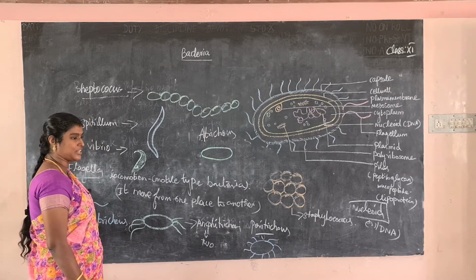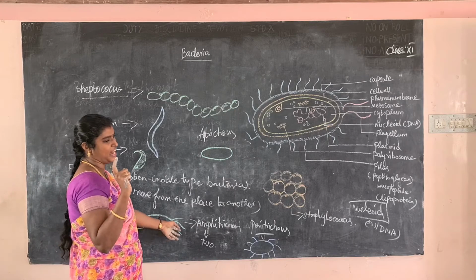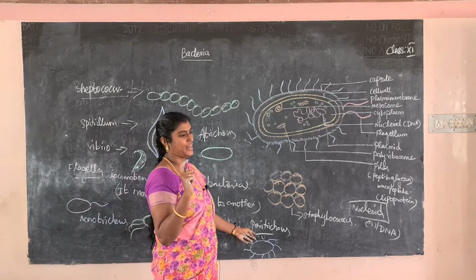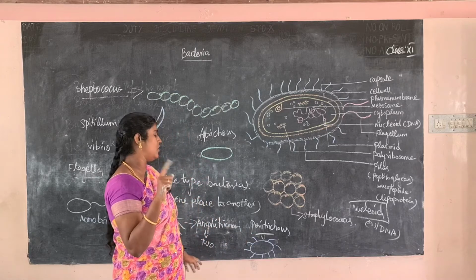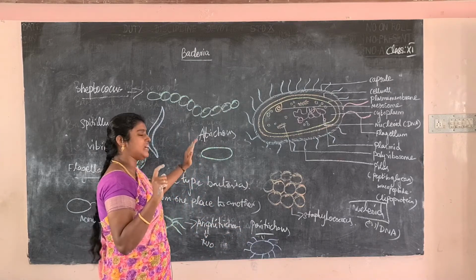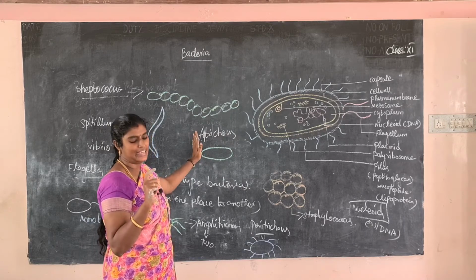What are the types of flagella? First one, monotrichous, where only one flagellum is present. Next one, amphitrichous, where flagella are present on both sides. That's called amphitrichous. Next one, peritrichous. What is the meaning of peritrichous? Flagella are present around the cell wall. That is called peritrichous. Next one, atrichous. What is the meaning of atrichous? Absent of trichous, so flagella are totally absent in the bacterial cell wall. That is called atrichous.